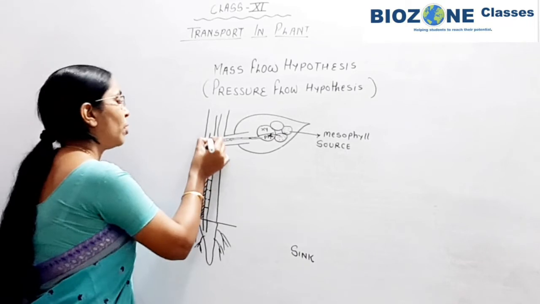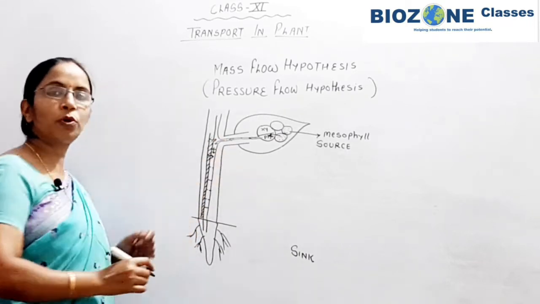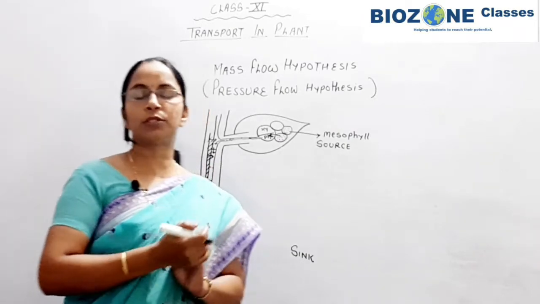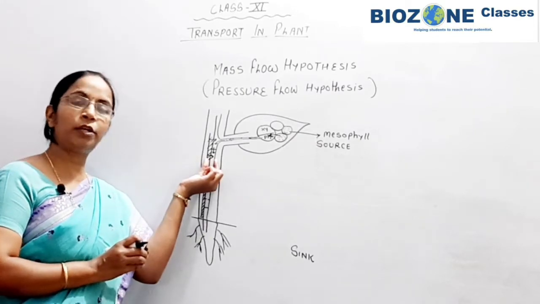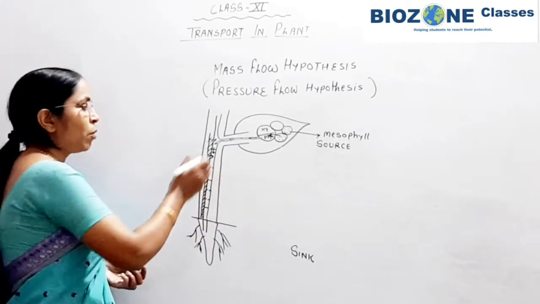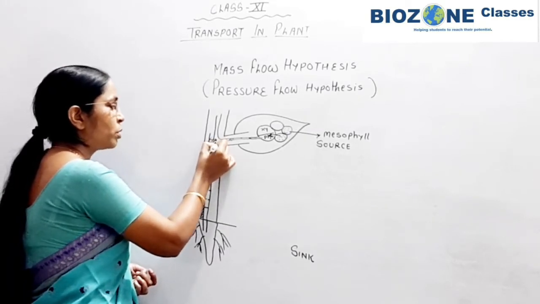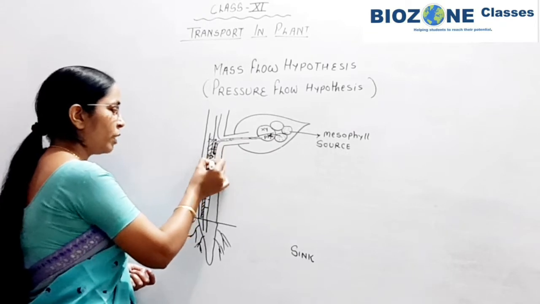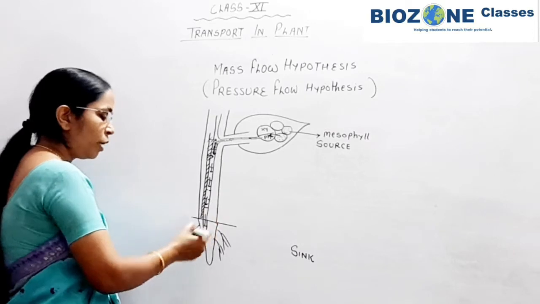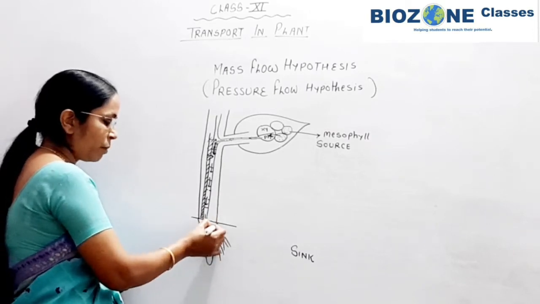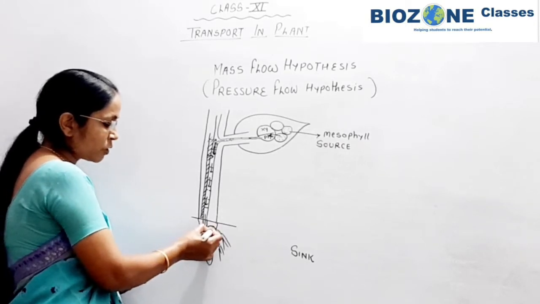From the xylem, water now starts to move towards the phloem, and this transport of water from the xylem towards the sieve tube, or towards the phloem tissue, takes place in a horizontal way, not in an upward way. Because of that, the sieve tube element will show a high concentration of sucrose. Now this sucrose along with this water starts to move towards the root.